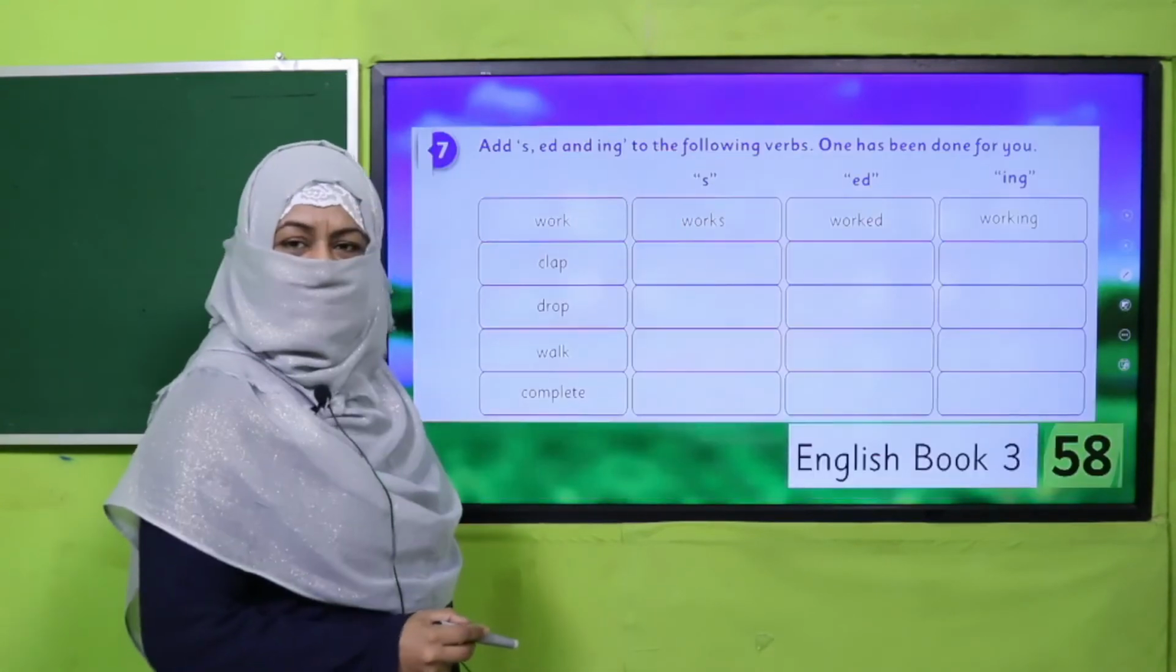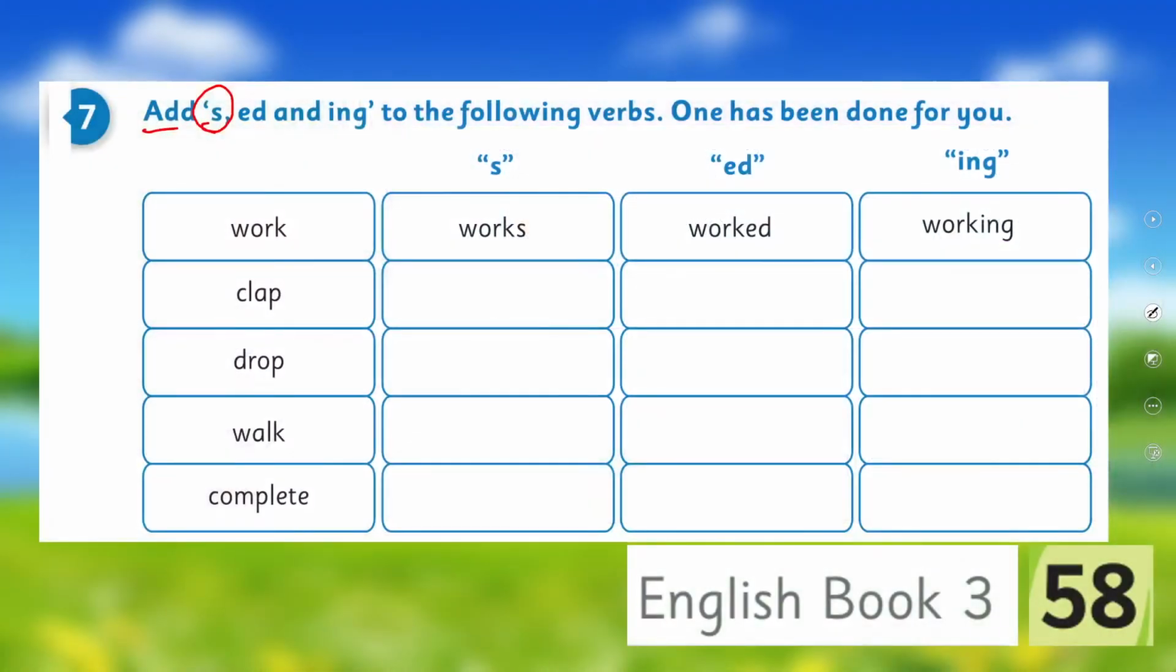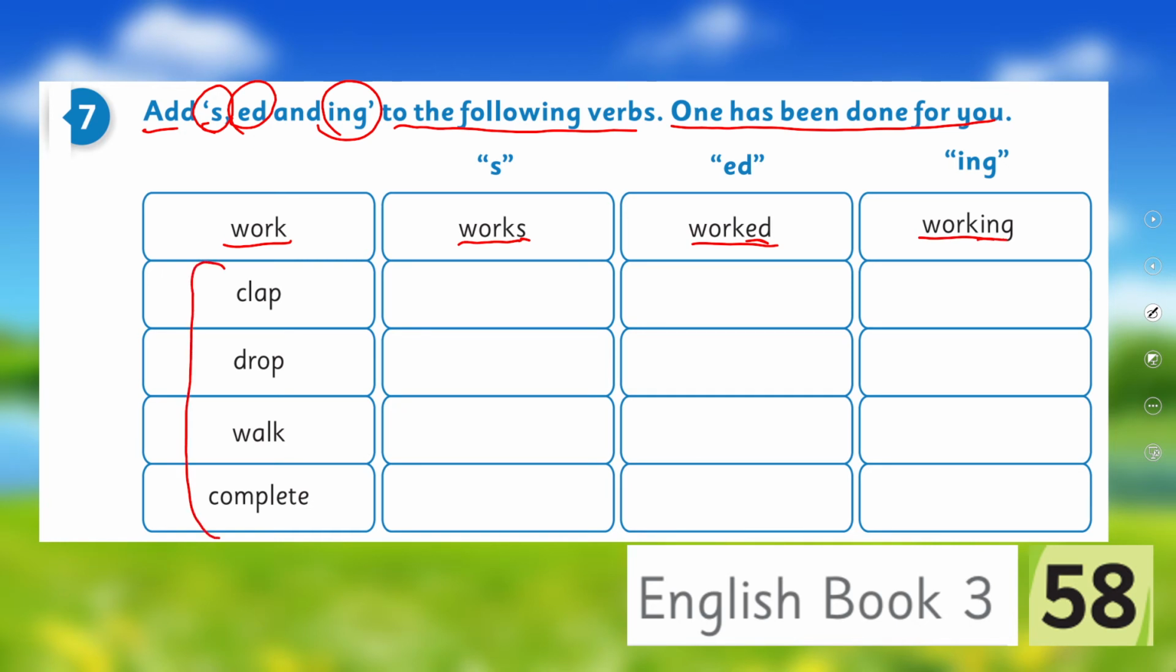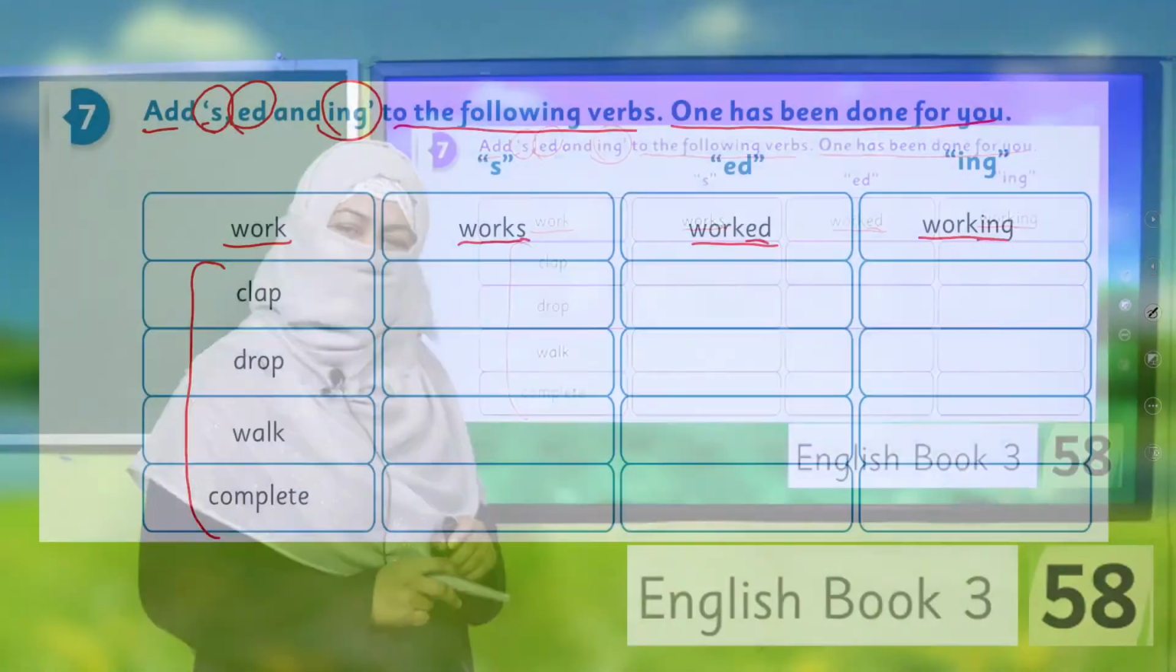It's time to practice from your book. You will add s or ed or ing to the following verbs. One has been done for you. For example, work. So by adding s, it becomes works, ed, it becomes worked, and ing, it becomes working. So these are the verbs. You are going to add all these inflectional endings to complete this table. Pause the video, complete this task in your book, and then come back.